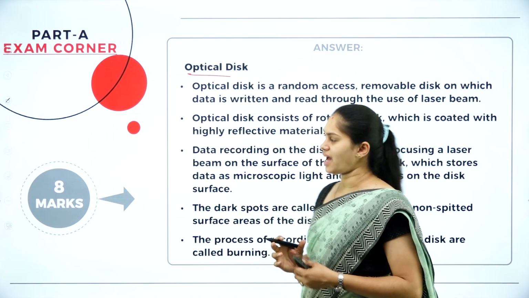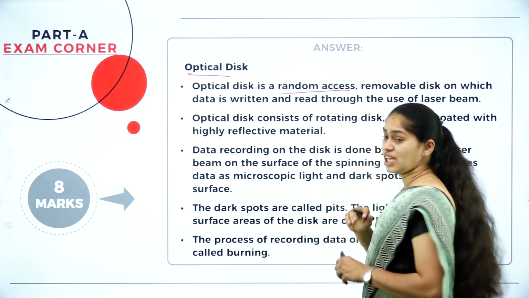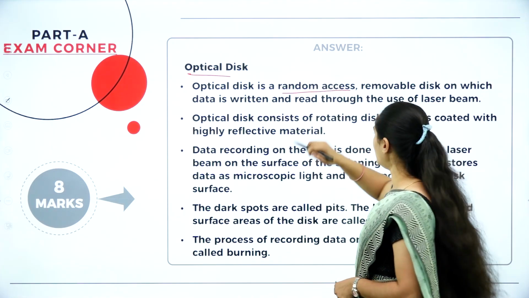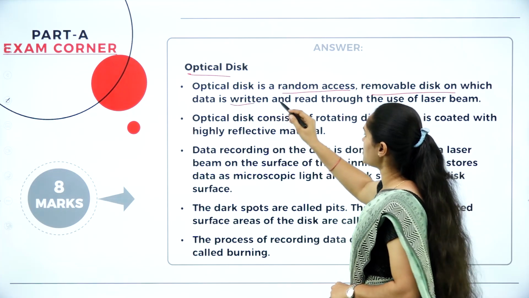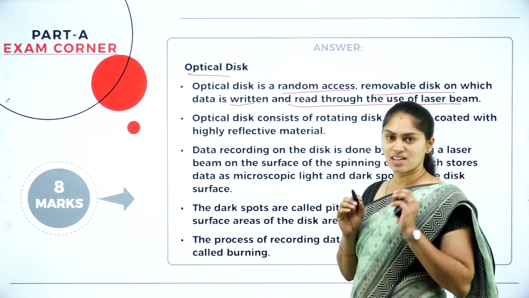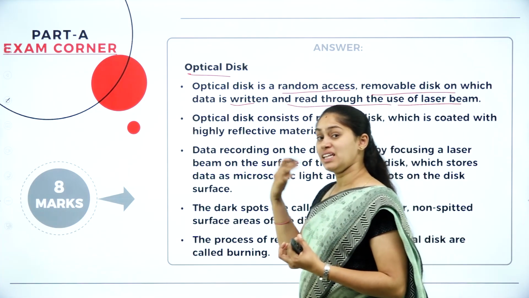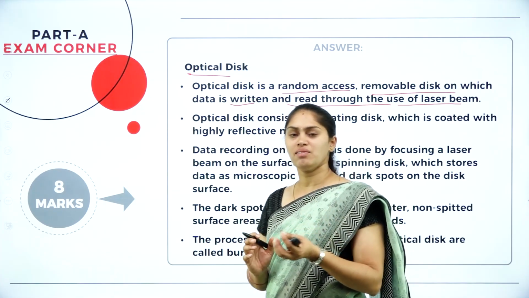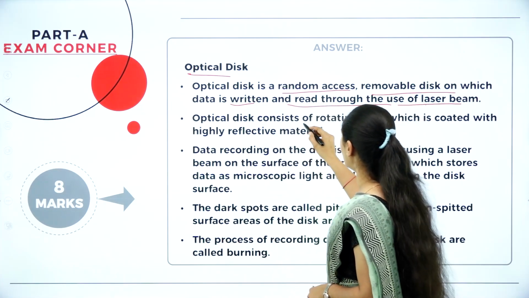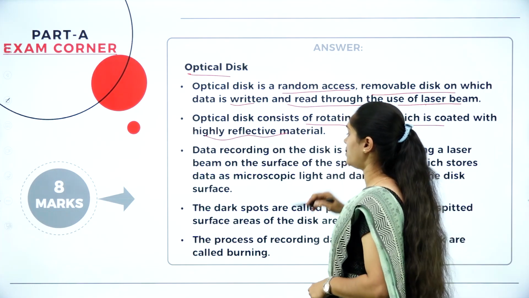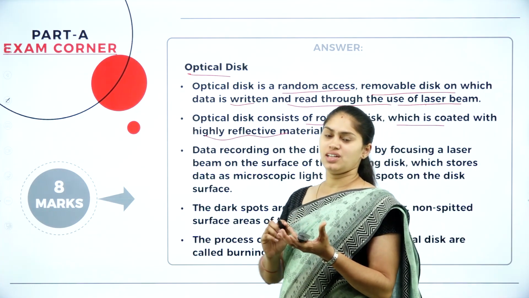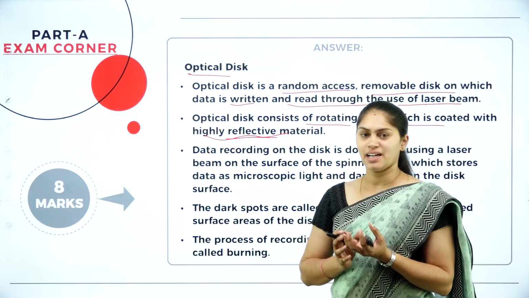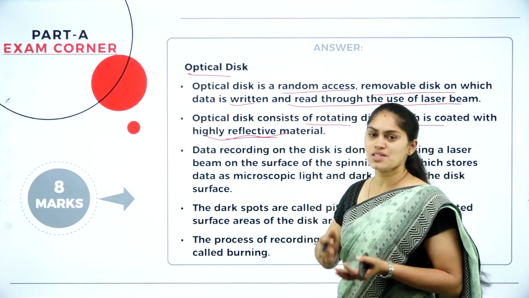What is the methodology used in it? It has random access. You need not go in a sequential manner. You can access the content wherever you want, and it is a removable disk on which data is written and read through the use of a laser beam. In the magnetic disk we used magnetism to store the data and information, but here we are using a laser beam, and it is a rotating disk coated with highly reflective material. If you see a CD exposed to sunlight, you can see the highly reflective surface there. That is an example of the optical disk.